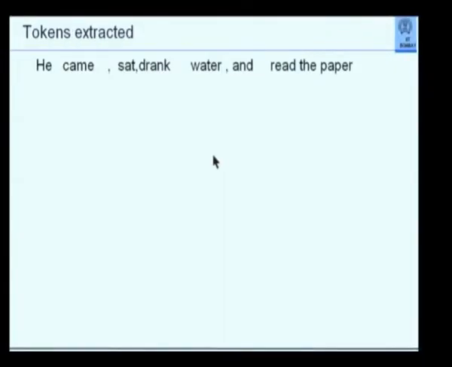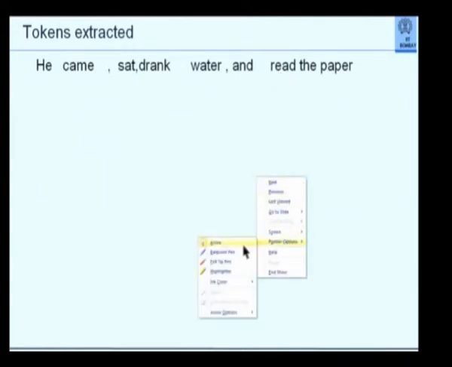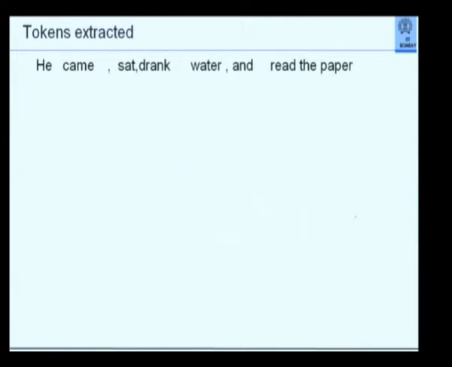Subsequently, I have, so this will extract, for example, he, came, sat, drank water and read the paper. There is only one problem with this. We are not able to solve the question that we have. Remember, we have to separate out based on the comma only.